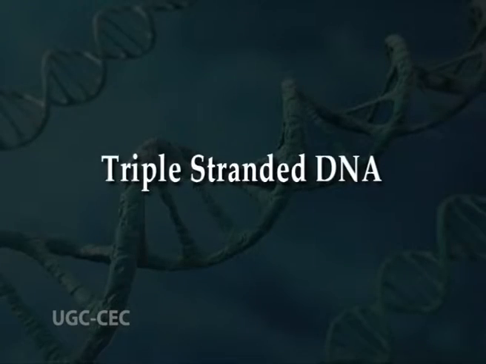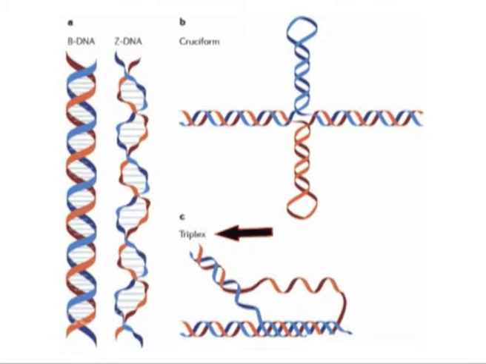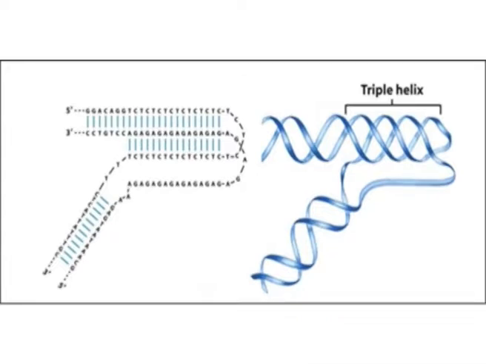The triple-stranded DNA. Some polynucleotides such as polydeoxyadenine and polydeoxythymine combine to form triple-stranded complexes rather than the expected double helices. Base stacking plays a key role in stabilizing the triplex structure, though it is comparatively unstable.